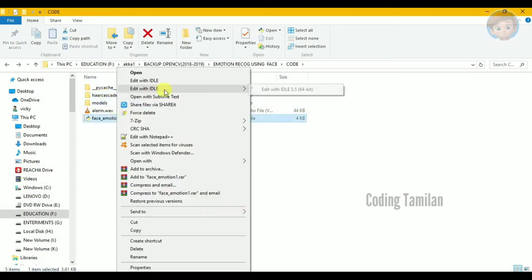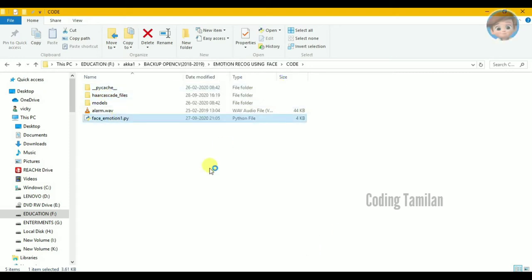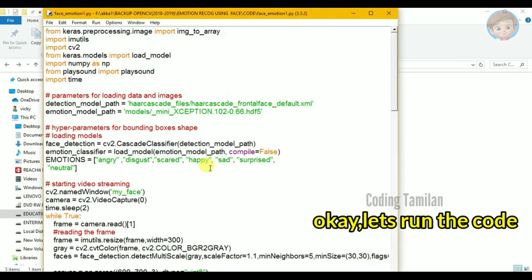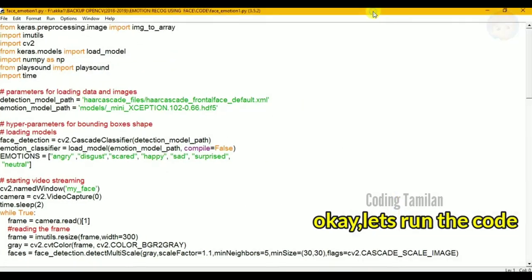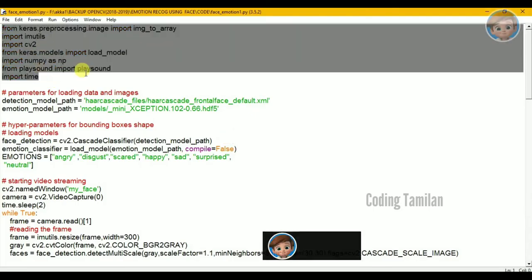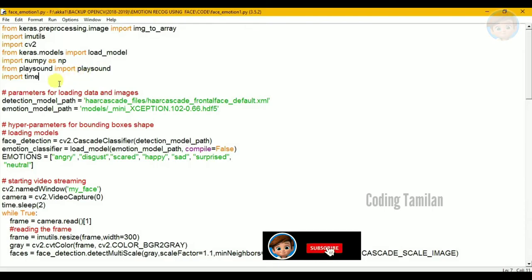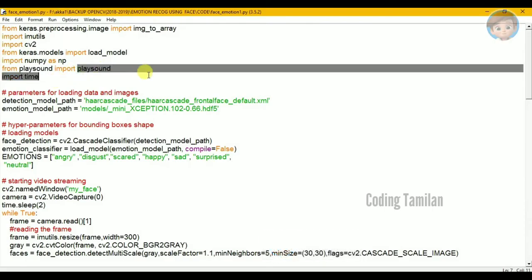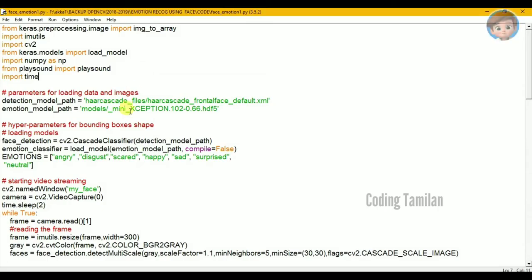Okay, so let's get into the code. Next will be the facial emotion recognition. So this is our project. So first, these are the imported library packages, and then second will be the Haar cascade XML file and the HDF architecture file.